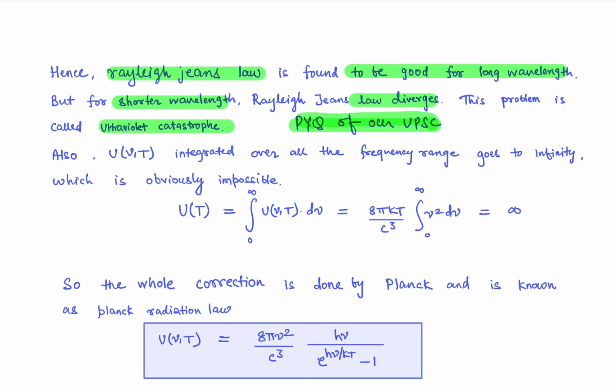So to understand the ultraviolet catastrophe in a broader manner, you may consult Modern Physics by Arthur Beiser and Shobhit Mahajan. In that, they have explained the ultraviolet catastrophe in a very brief manner.